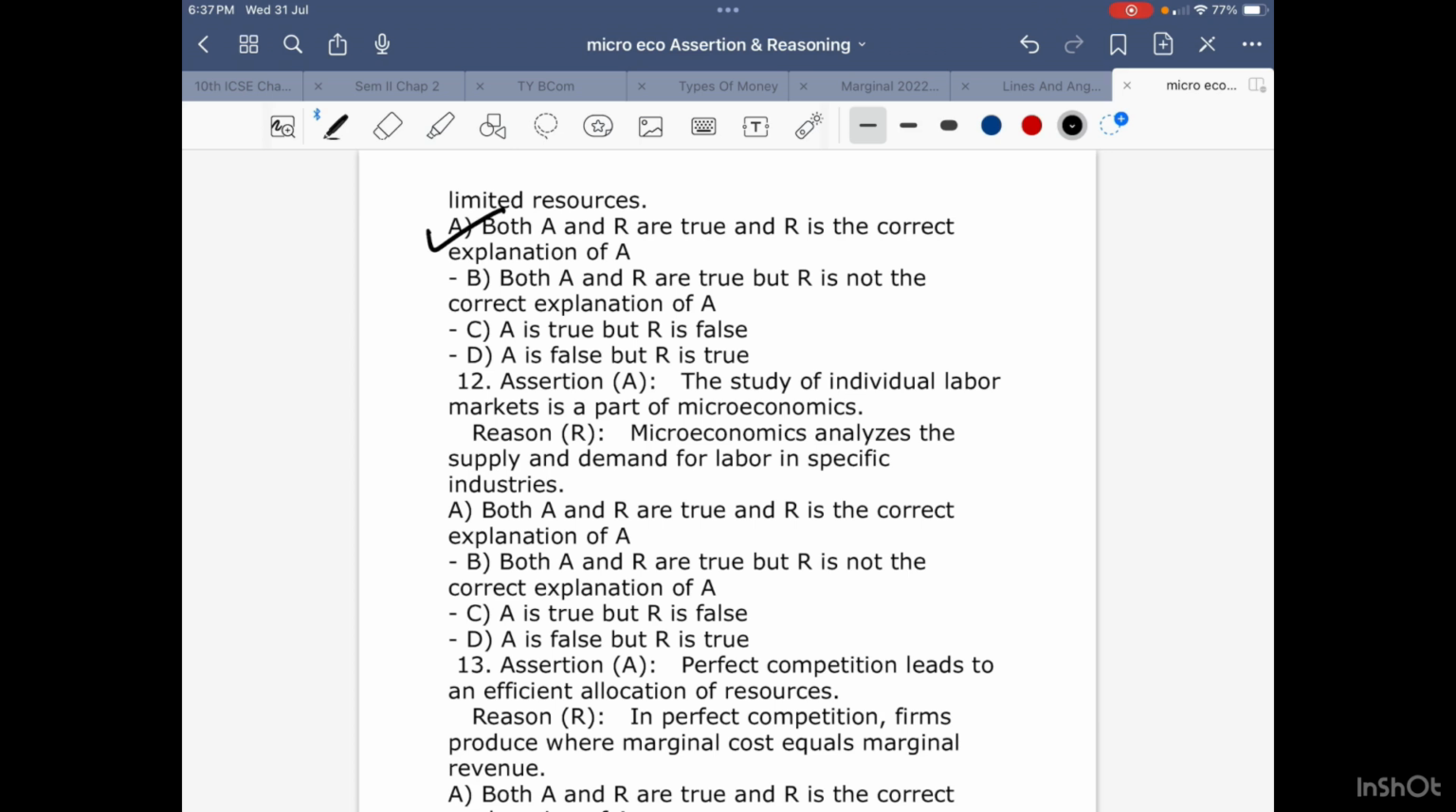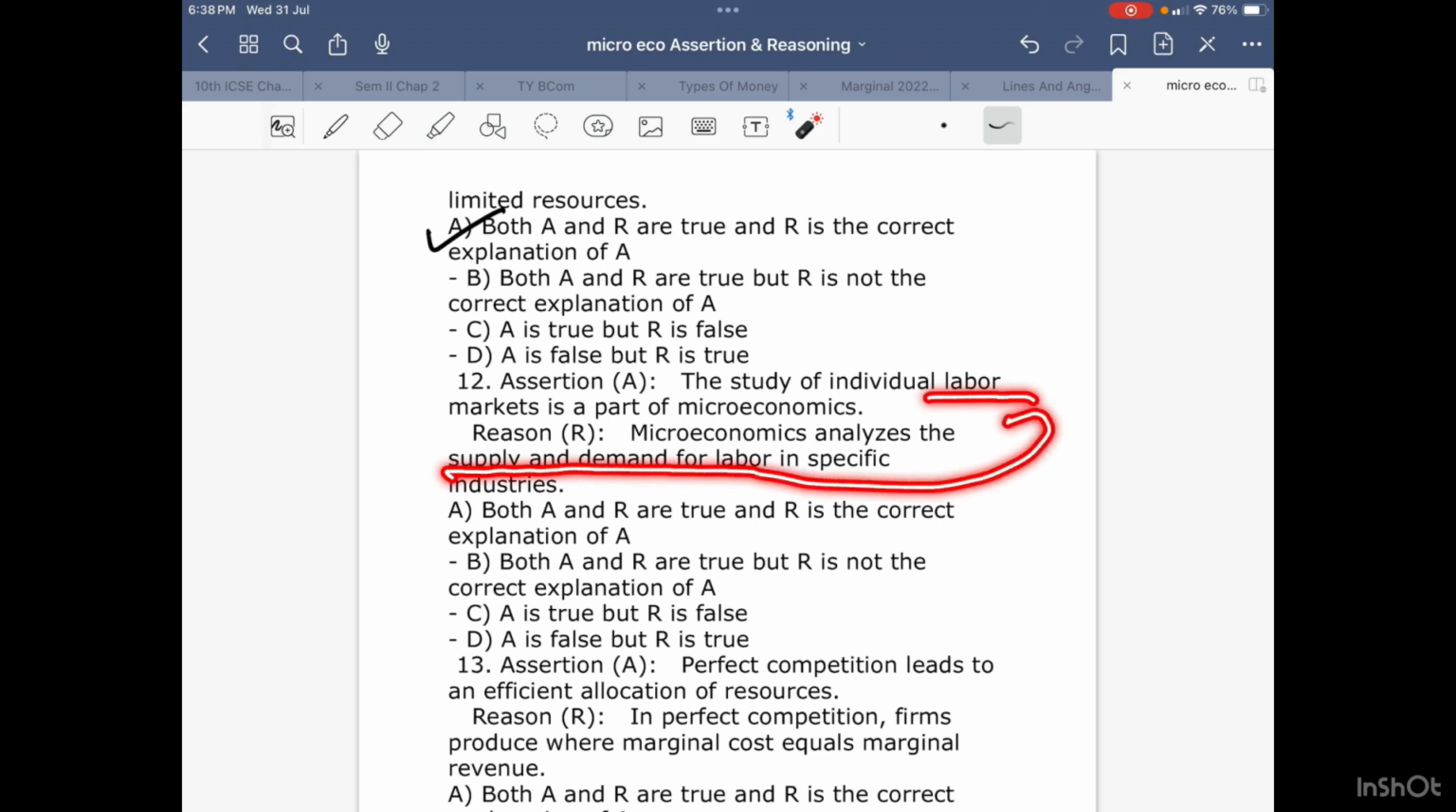Let's go with question number 12. The assertion part says the study of individual labor market is a part of microeconomics. Now, here the hint is individual labor market. The moment you get the word individual, it is a microeconomic analysis. So it is right, microeconomics. So your assertion is right. Macroeconomic analysis is supply and demand for labor in specific industry. Now just check over here. It was labor over here, and now it is supply and demand of labor.